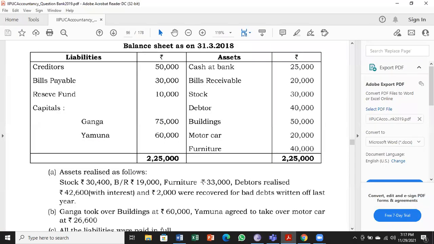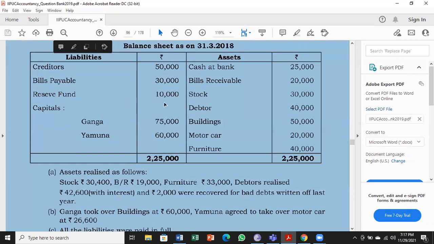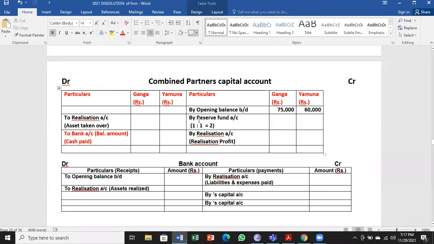Next, we have to look for reserves, general reserve, etc. We have one here. You can see reserve fund 10,000. So that amount to be divided here among the partners by reserve fund account 1:1. We have to take here 5,000 each.